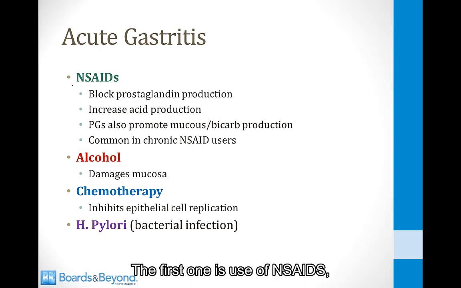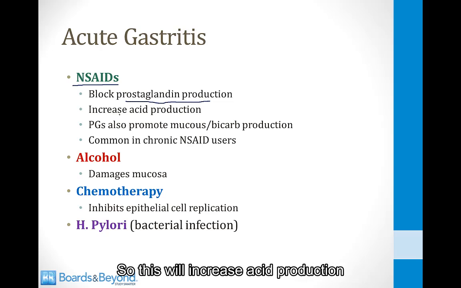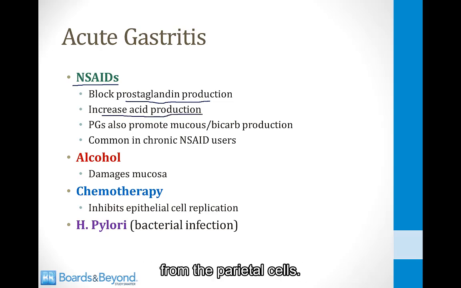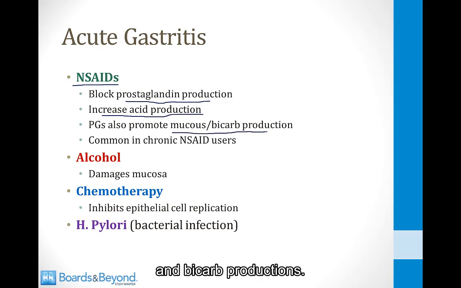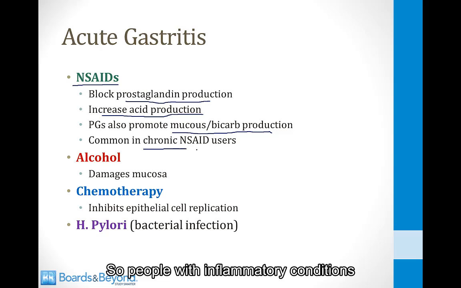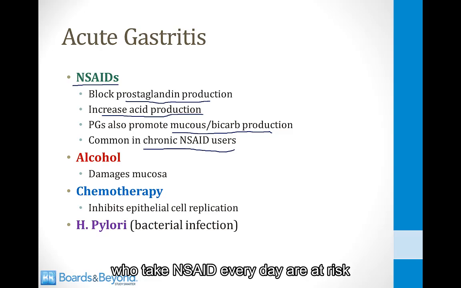The first one is use of NSAIDs. NSAID drugs inhibit prostaglandin production, so this will increase acid production from the parietal cells. In addition, prostaglandins promote mucus and bicarb production, so when you inhibit prostaglandins, you will reduce the amount of mucus and bicarb produced in the stomach. And NSAID-induced acute gastritis is common among chronic NSAID users, so people with inflammatory conditions like rheumatoid arthritis or chronic back pain who take NSAIDs every day are at risk for acute gastritis from NSAID use.